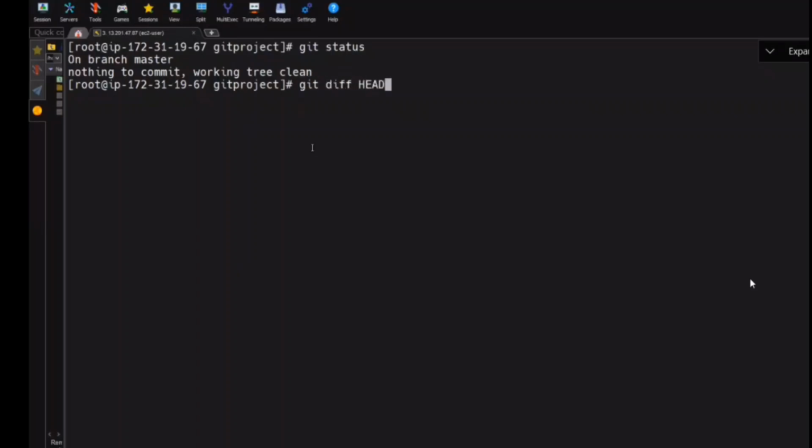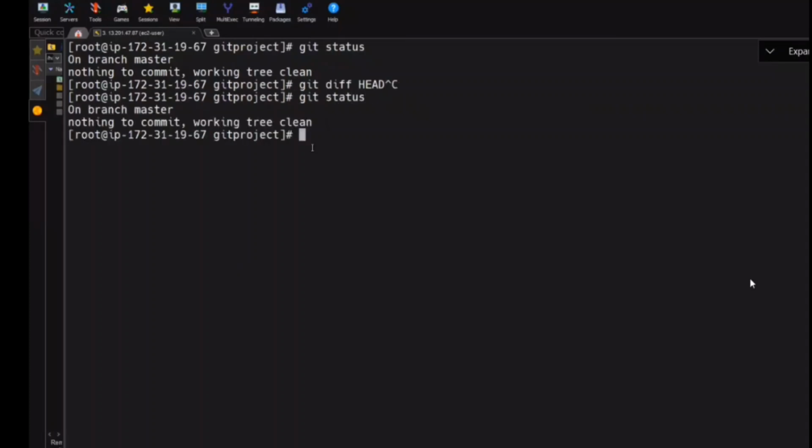Now my working tree, you tell me. I'm not running this command. You need to tell the output for this. My working tree is clean? Yes or no? How do I know my working tree is clean or not? Git status is clean. So my working directory, working tree, and local repository both are same or different now? Same, because both are clean. Now, do I have any difference between stage 1 and 3? That's why it will not show any.